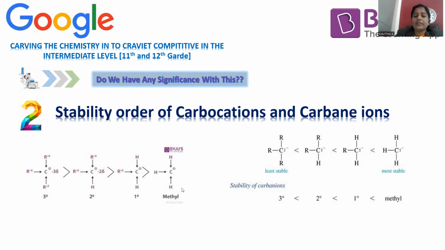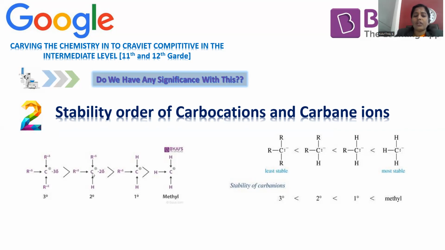So if you go with methyl, the carbocation is having 3 hydrogens. Hydrogens are not having sufficient electron density to release. That's the reason why here it is least stable. And next is 1 degree. In that, one alkyl is there. Alkyl always has a tendency to release electrons, right? So that alkyl is releasing electrons to the carbon. So this is called 1 degree. Where one alkyl is giving, its stability somewhat increased, its hunger somewhat compensated.